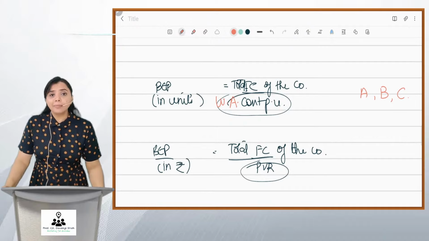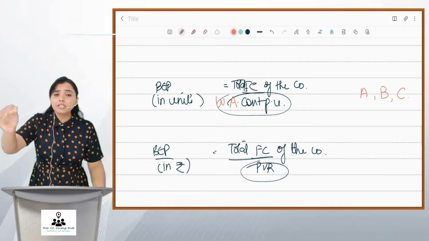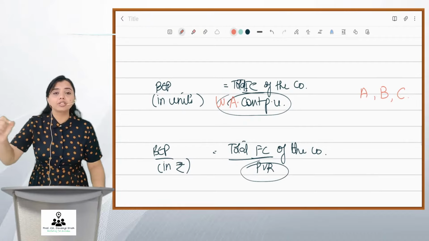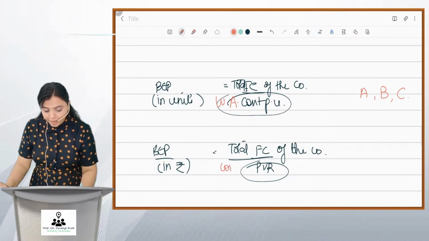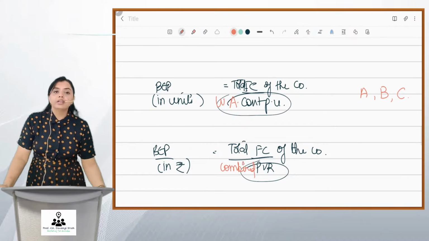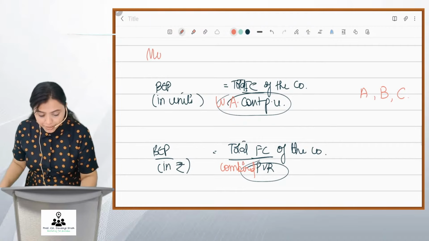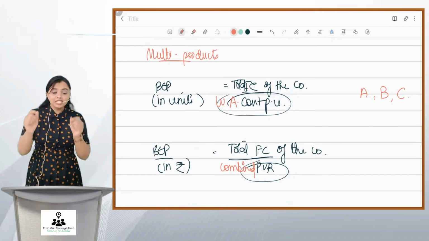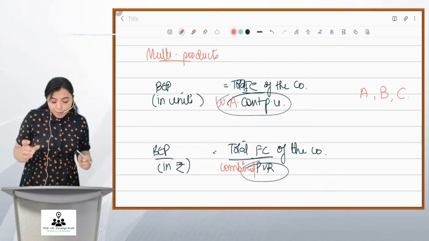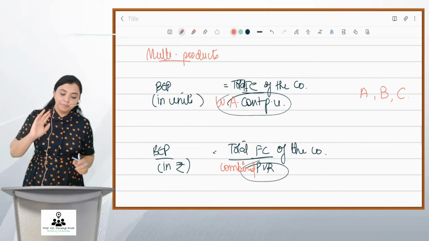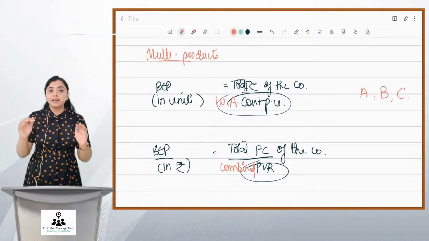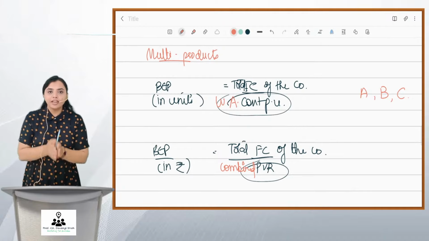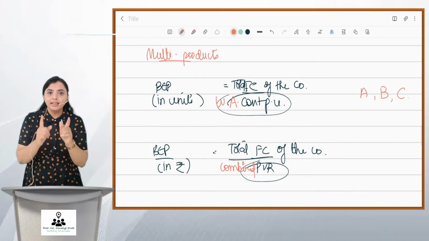So when you have multiple products, your formula will be total fixed cost of the company divided by weighted average contribution per unit. And in case of PV ratio, you can take weighted average PV ratio or you call it combined PV. Okay. So when there are multiple products, please note this, my friends. The formula will be total fixed cost of the company divided by weighted average contribution per unit. And when it is in rupees, it is total fixed cost of the company divided by combined PV ratio. Okay. Now, friends, let us try to apply this in illustration number 2.